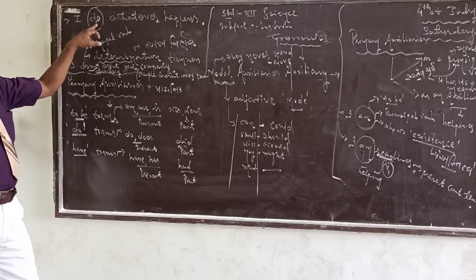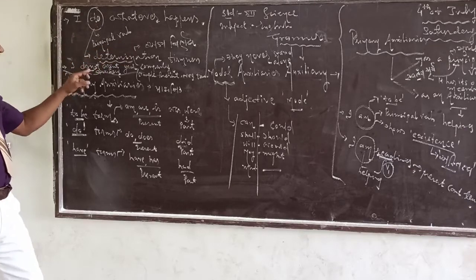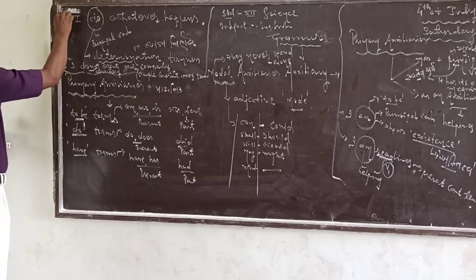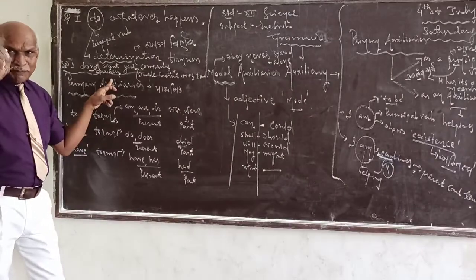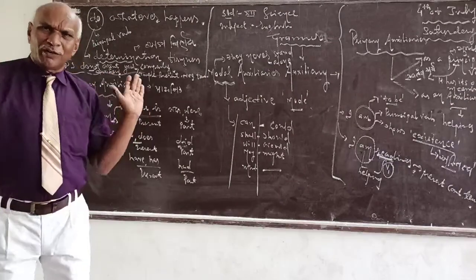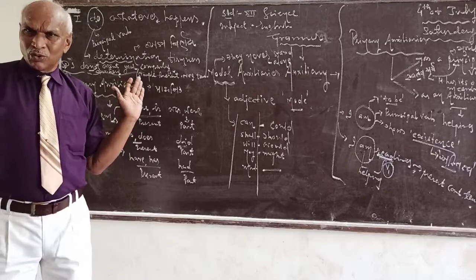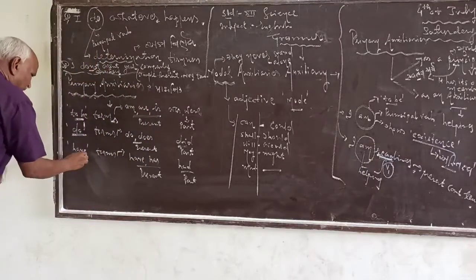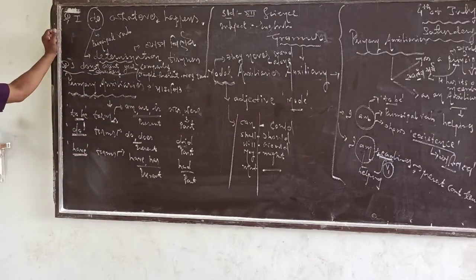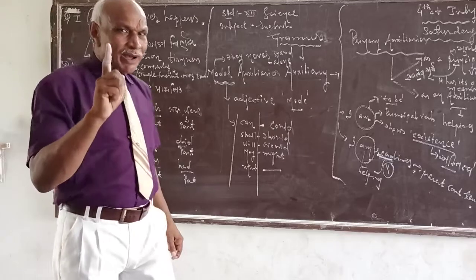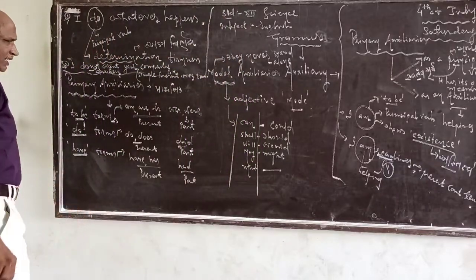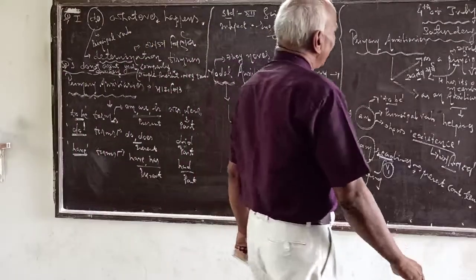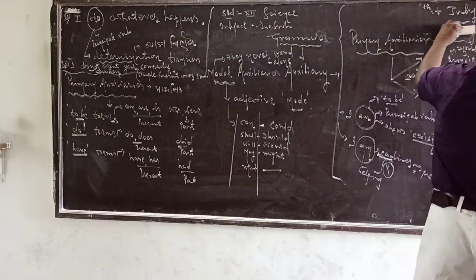So here do works as a principal verb in the first example. In the second example, it is used as an auxiliary to make simple present tense negative form. Okay? Now we see about have. Have as a principal verb and as an auxiliary. Let us see the use of have.